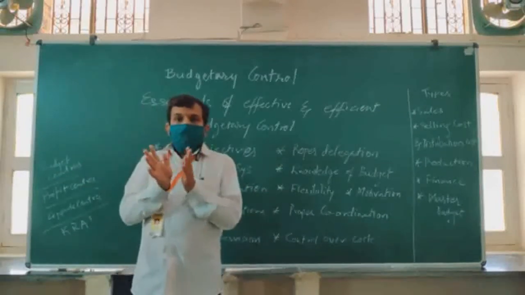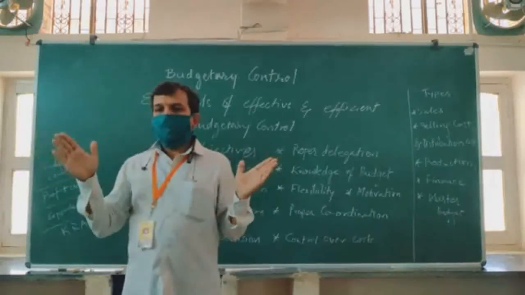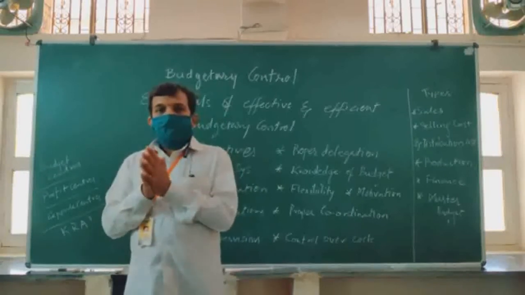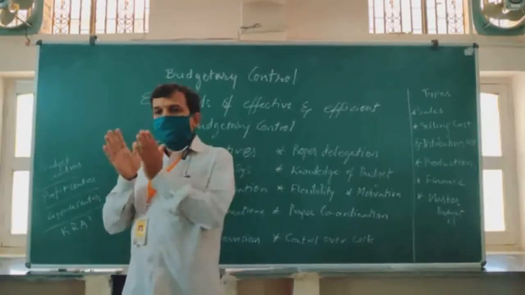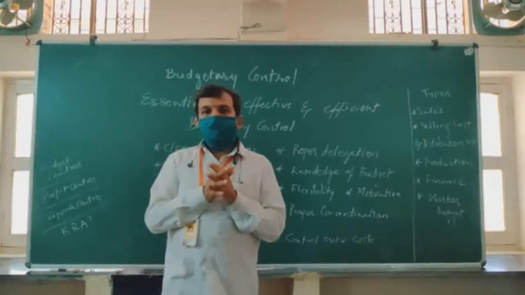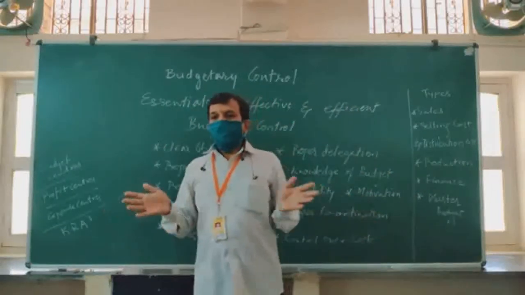Once again, we have to remember that budgetary control has to be created across the organization for all the functional activities, and for each of these a budget is prepared. These budgets have to be coordinated with each other properly, and the master budget has to be prepared which takes care of the entire budget.